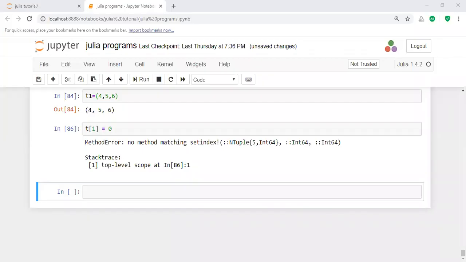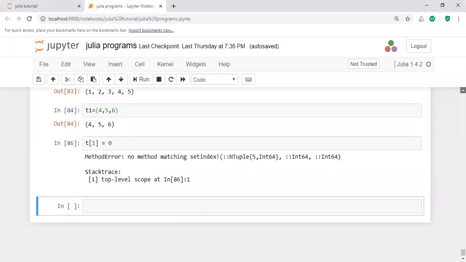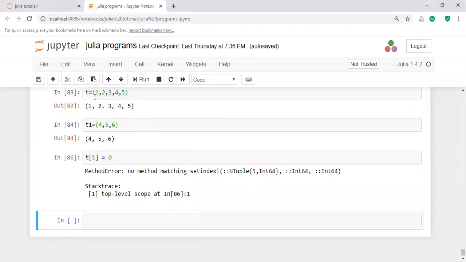If you try to modify some information, it's not possible in a tuple. For example, t is there, I want to change t of 1 at index 1 from 1 to 0, but it's not possible in a tuple.